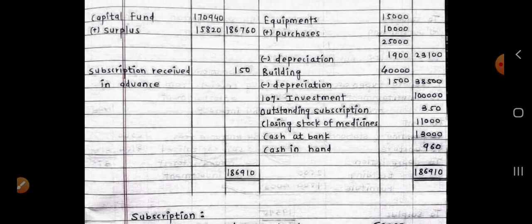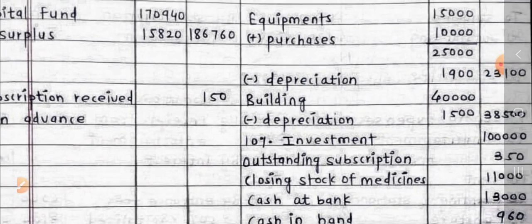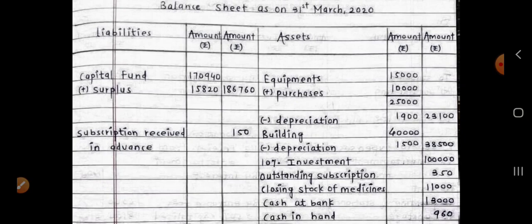So capital fund plus surplus, okay, and look at that, subscription received in advance. This year we received subscription in advance, so it is the current year's liability, so it has been shown on the liability side, 150. Equipments.